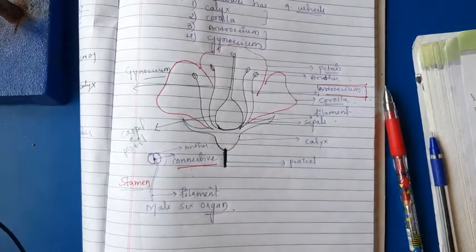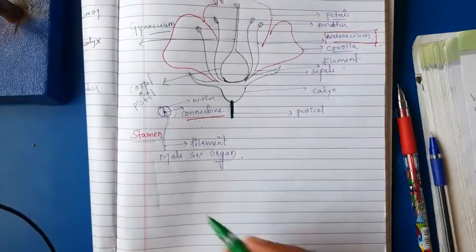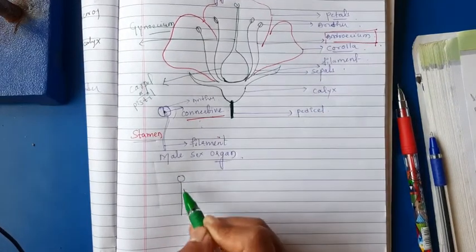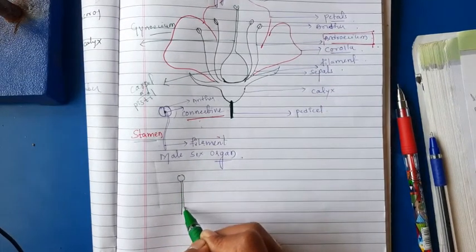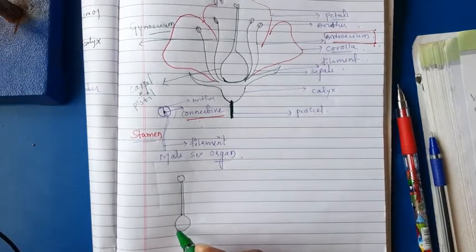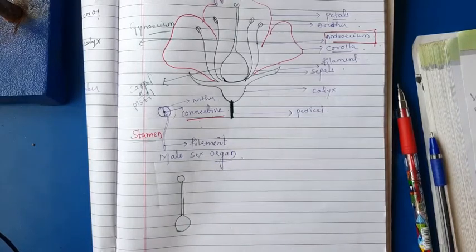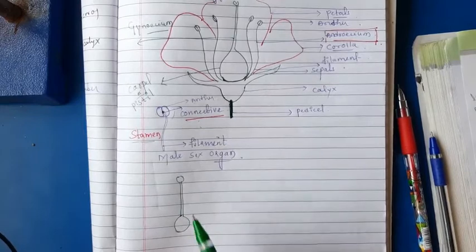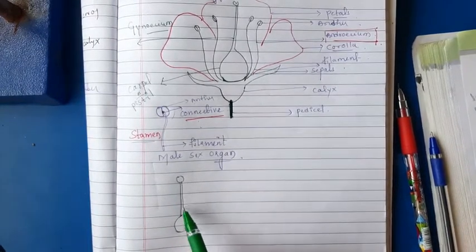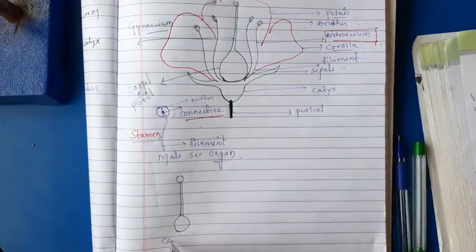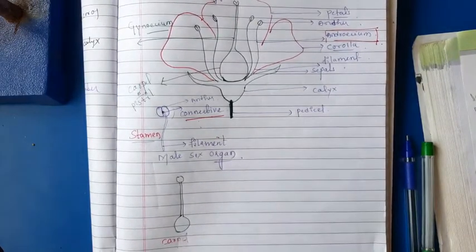Here I am going to draw a small pointed head, an elongated structure and a swollen base. This one is the carpel or pistil.